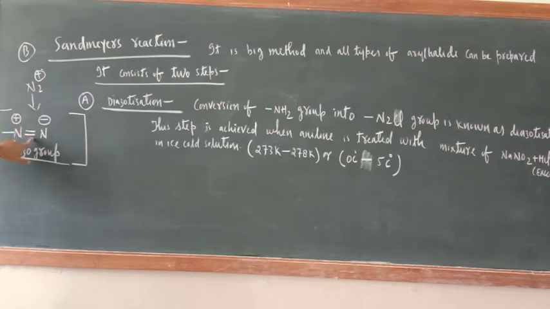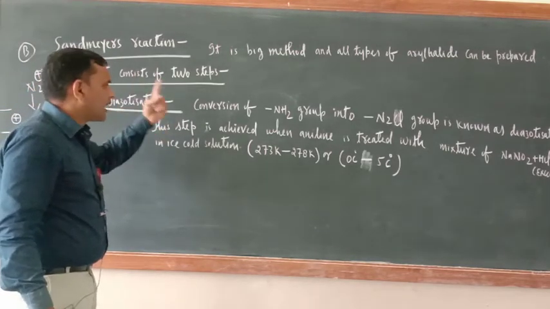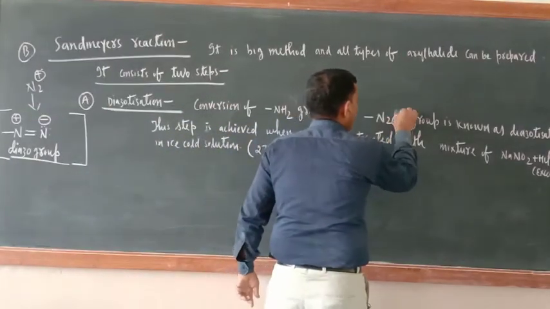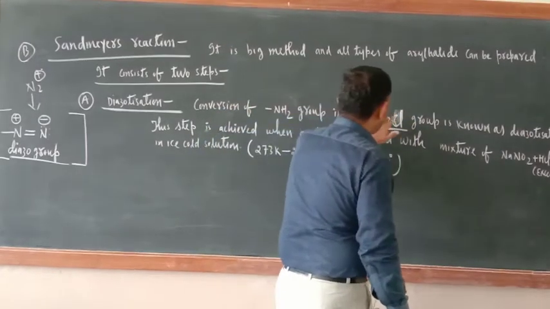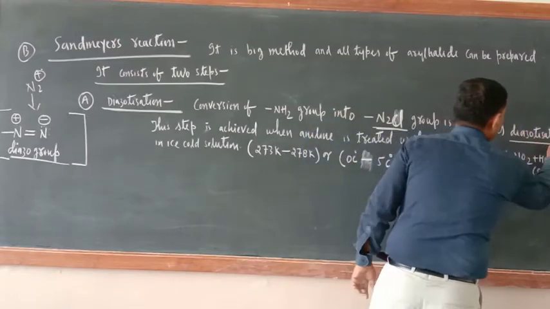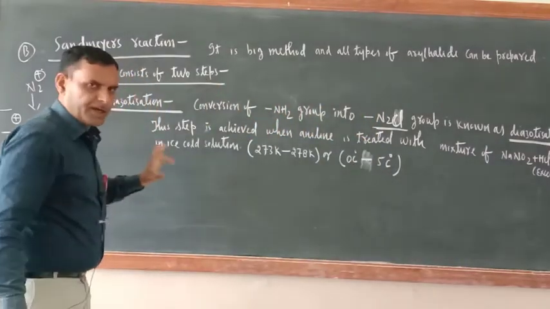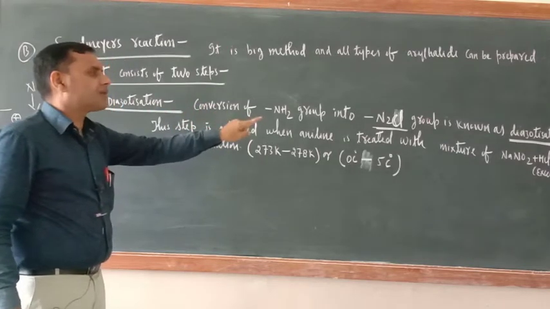Here there is a double bond, and a positive sign here. A lone pair of electrons won't be there. This is N negative, where a lone pair of electrons will be there. So this is the diazo group. Now try to understand: what is the meaning of diazotization? Conversion of the NH2 group into the N2Cl group is known as diazotization.